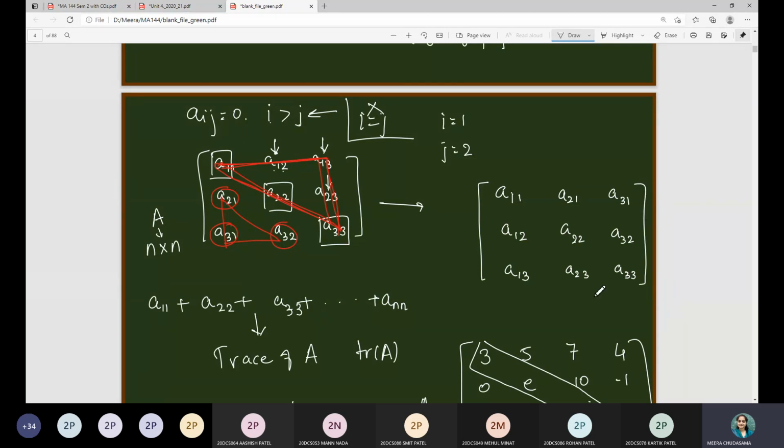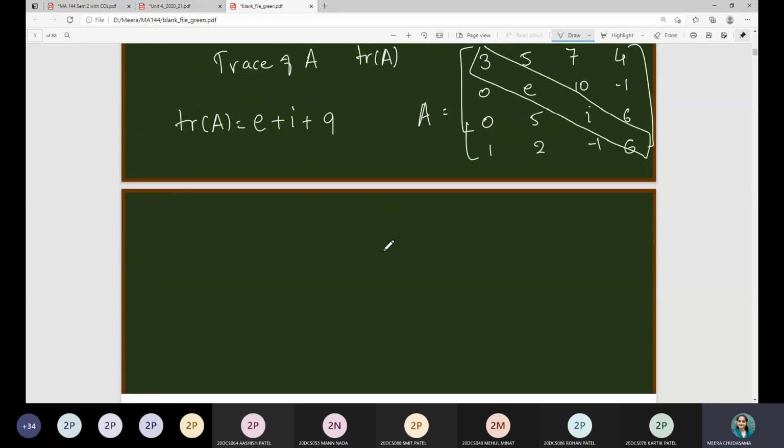What I have done? Transpose of a matrix. Very good. Means actually in the procedure, what I did is rows and columns I have interchanged, then such a matrix is called transpose of a matrix. It is denoted with A raised to T. T stands for transpose of a matrix. So once you know the transpose of a matrix, what will be the prediction of next definition?